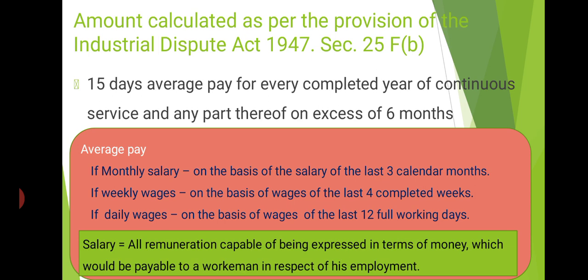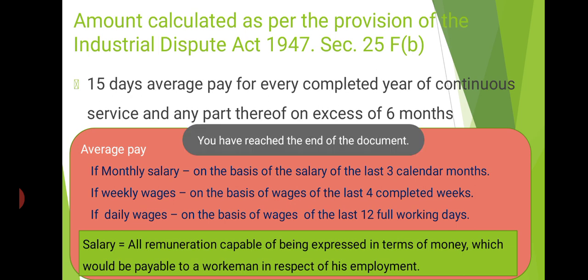So it is very clear this area of discussion is very, very simple as compared with our previous classes. Clear? So there are 3 elements we have. First one, that is the actual amount received, the amount straight away given in your problem. The next one, that is the amount calculated as per 25FB of the Industrial Disputes Act, then the statutory limit, 5 lakh. We have to compare these 3 things, take the least as exempted, and deduct it from the actual, then we will get the taxable portion.